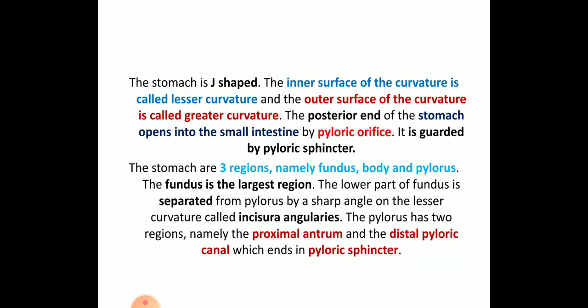So the pylorus has a sharp angle and it is less curved. That region is called incisura angularis. The pylorus also has 2 regions: one is the proximal antrum and the other is the distal canal. So that ends with the pyloric sphincter.